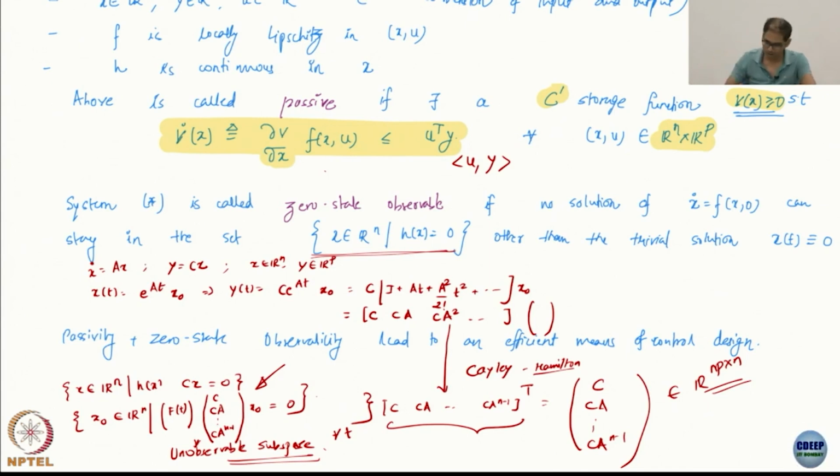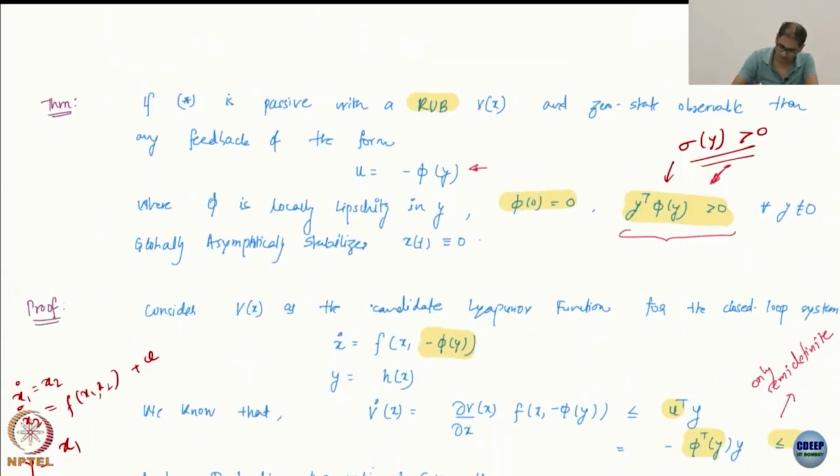You can even say simply something like, if you have y equal to Ce^(At) x01 and also equal to Ce^(At) x02, because this is the measurement, and two different initial conditions give the same measurements, then these two are indistinguishable.